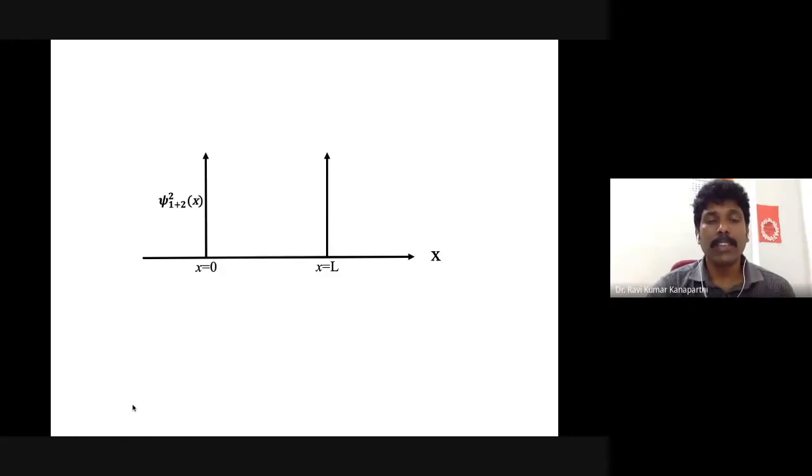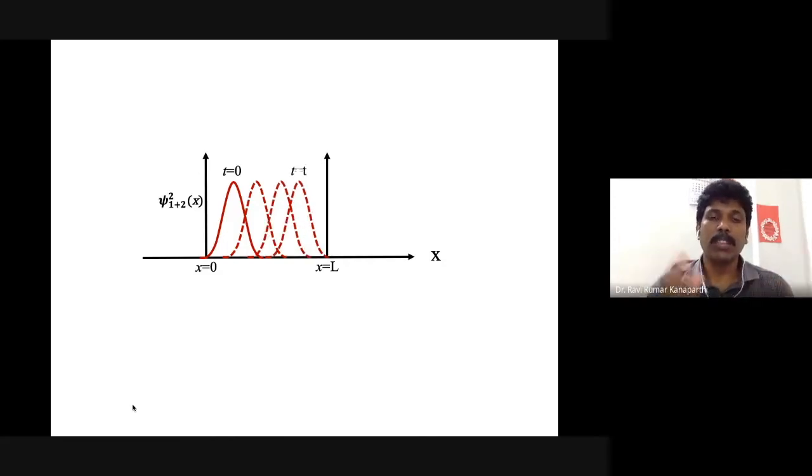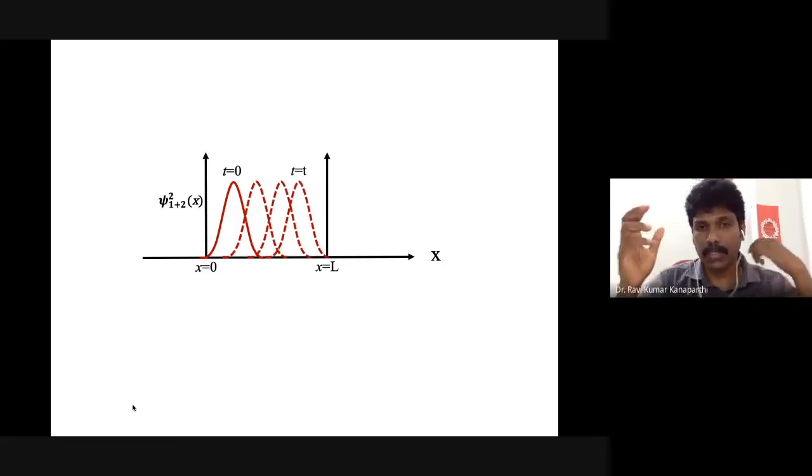Initially, at a time t, the probability of the particle will be at this location. As time passes, its probability is actually changing. In between the two limits, the probability is going to change.